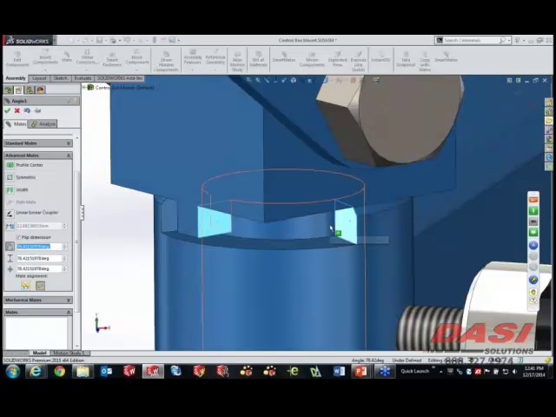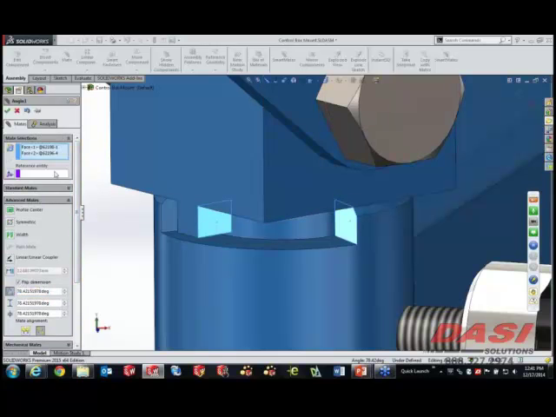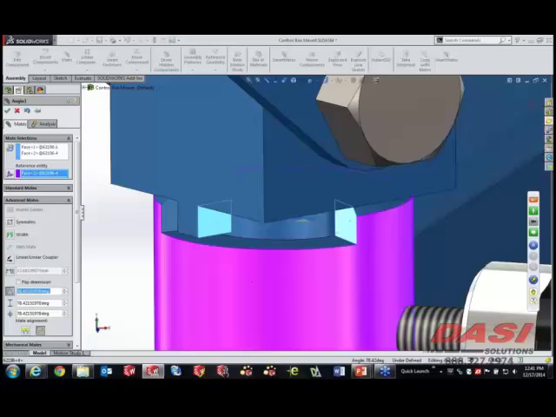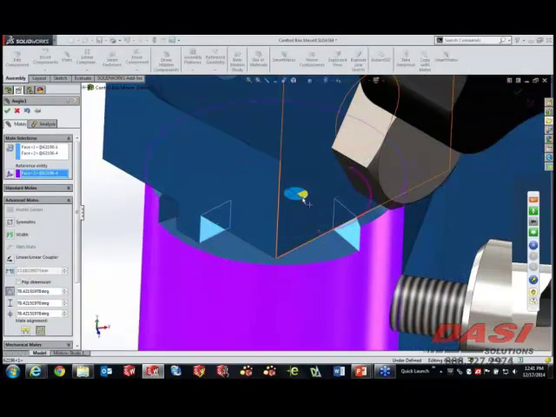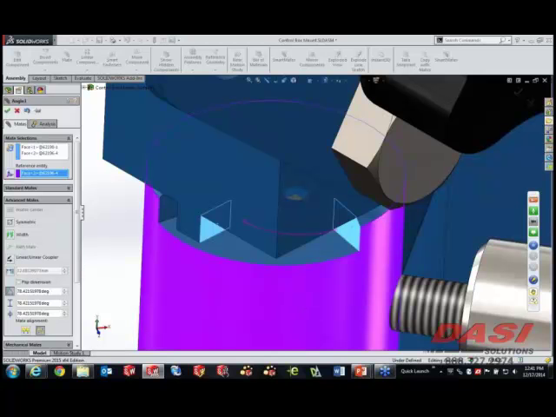What happens is when these 2 faces that are mated up now at roughly 90 degrees, if we change that dimension over 180, normals can flip, and then the dimension reads the opposite value, and that can be very difficult and unpredictable, of course. Well, now what we have over here in our dialog box is this area called a reference entity. With the reference entity selected, I can go ahead and grab a cylindrical face, and it will pop up this quadrant selector tool. Now this allows me to go ahead and select where the reference of that dimension is, and it will rigidly keep it in that orientation from this point forward.